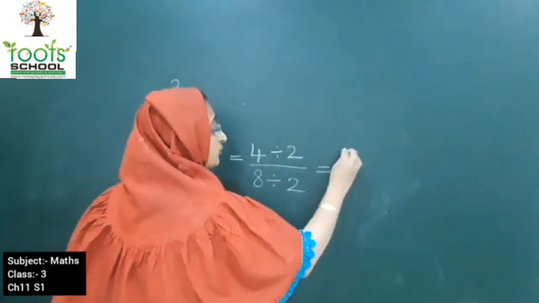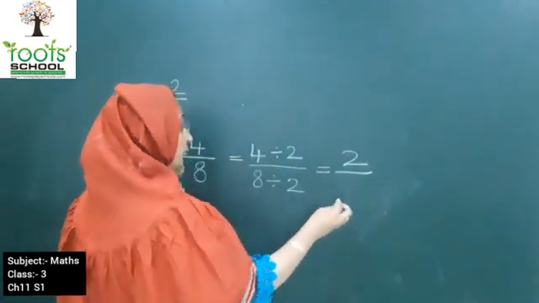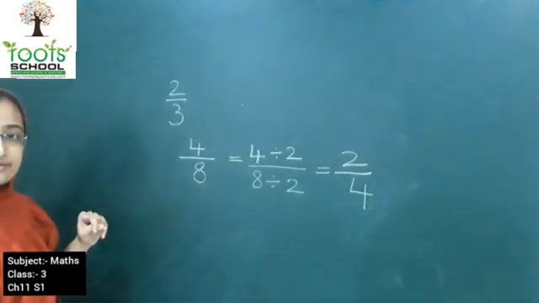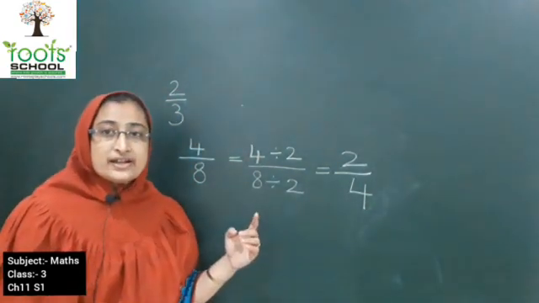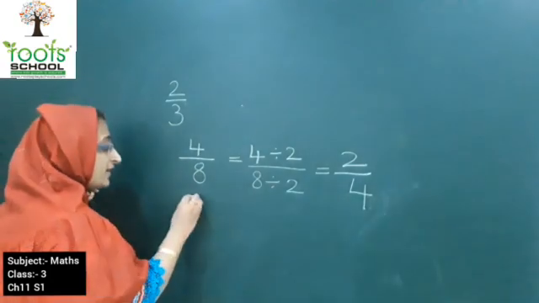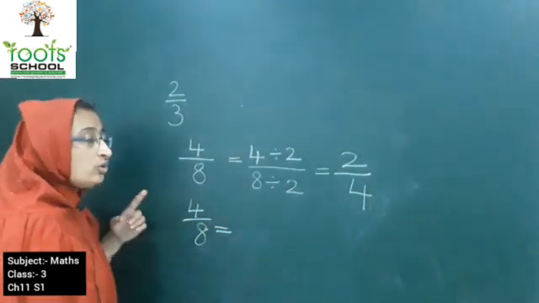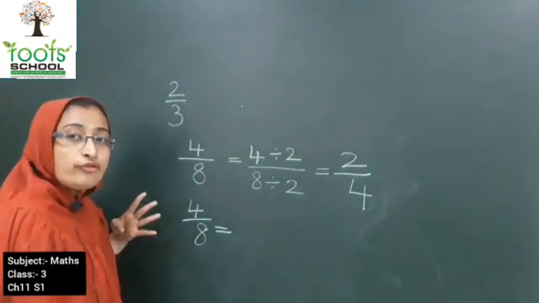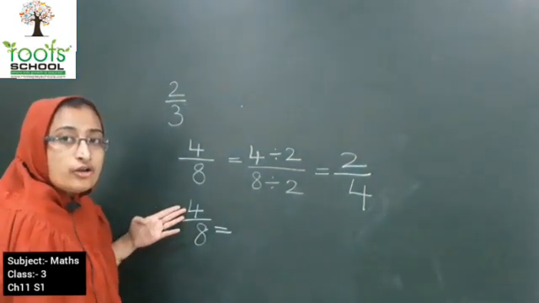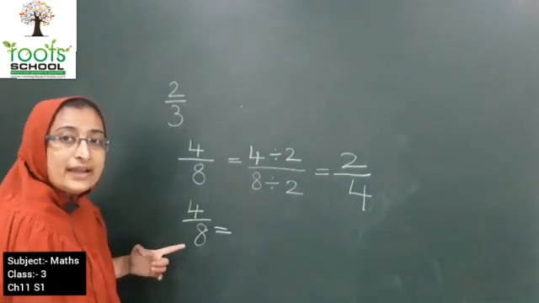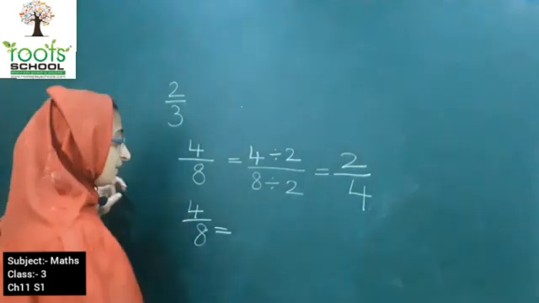What fraction are you going to get? 2 upon 4. This is the fraction you got, 2 upon 4. Yes. Now there can be one more fraction when you divide this number by 4, because 4 comes in table of 4: 4 ones are 4 and 4 twos are 8.